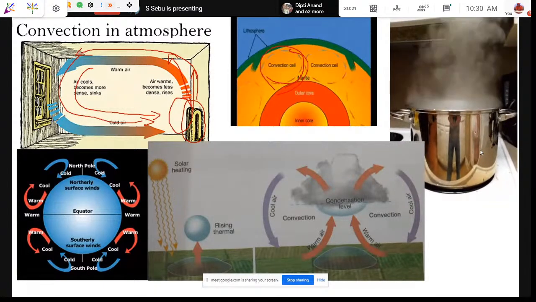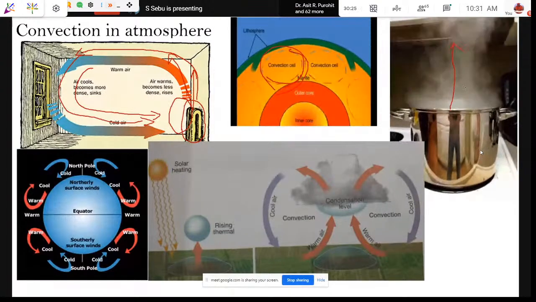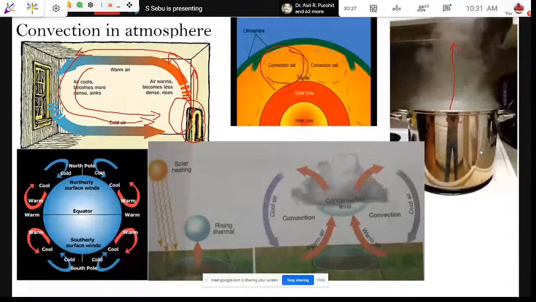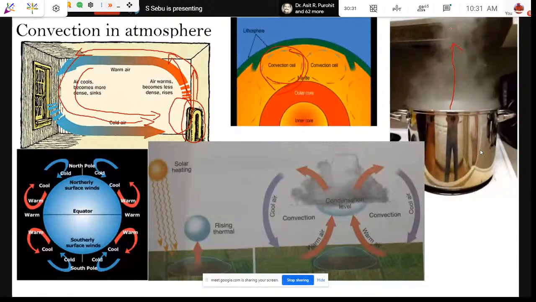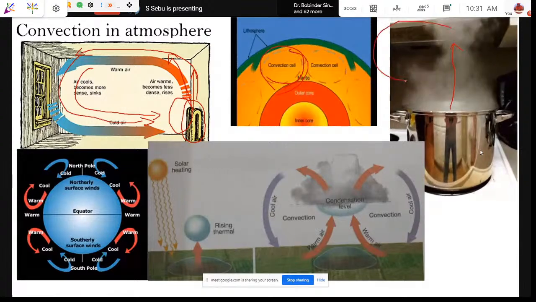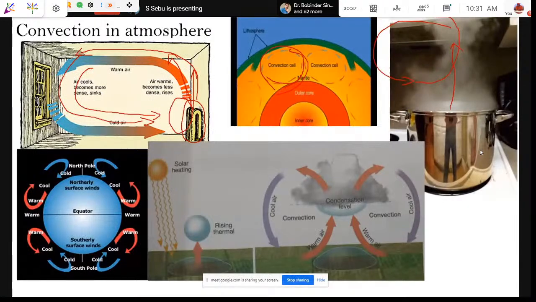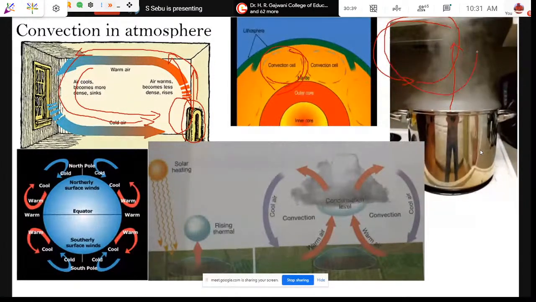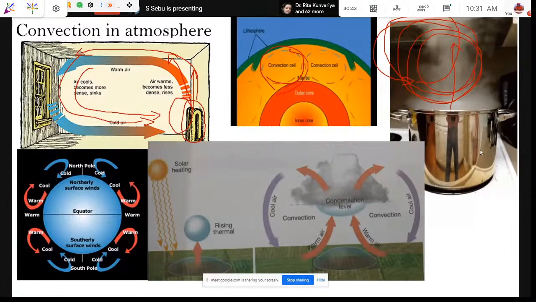Another example of convection is that you can see the vapors going up, and these vapors are nothing but hot air. They are going up, and what is happening? The colder air surrounding them fills up the space, becomes warm and goes up again. When it becomes cold, it comes down. This is how convection cells are produced.